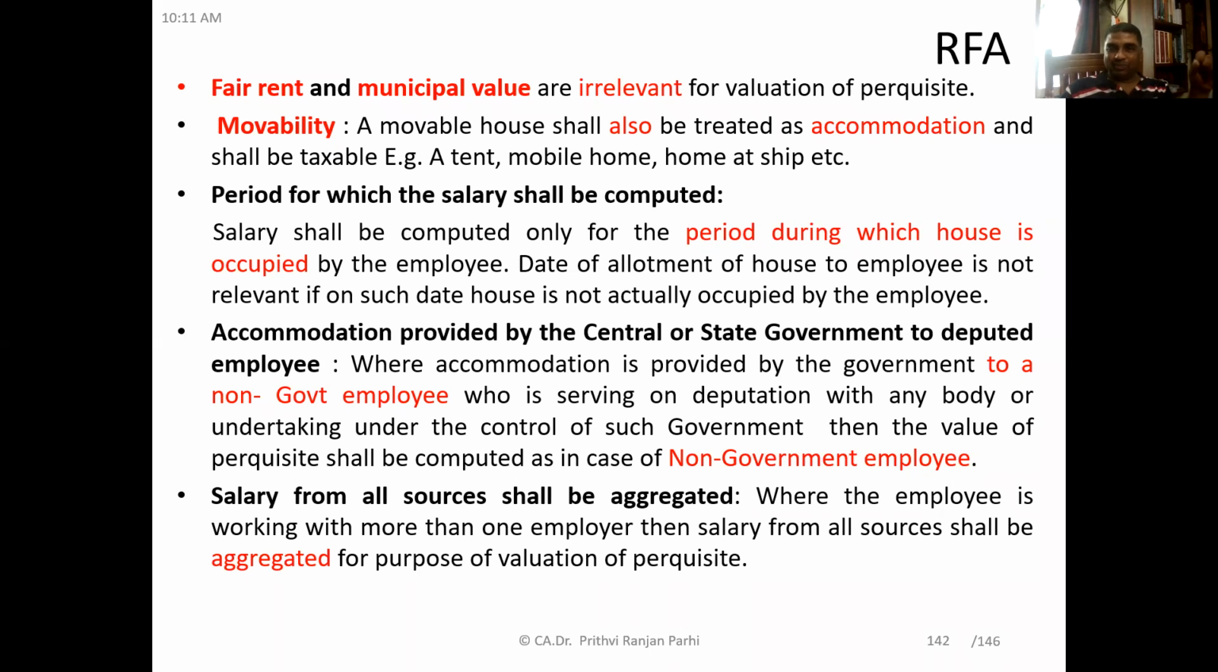Is it clear to you? I think there was some confusion, but now if you read it clearly, you can understand. Okay, we are talking about accommodation provided by the government to a non-government employee. Basically, that employee might be a non-government employee, but who is on deputation to a government undertaking. Then he will be treated as non-government.